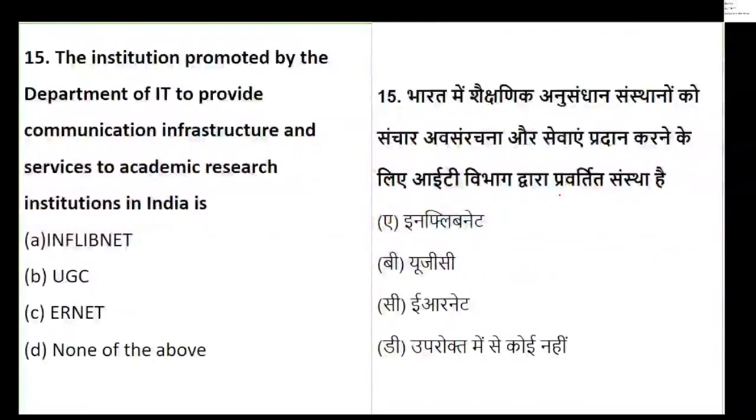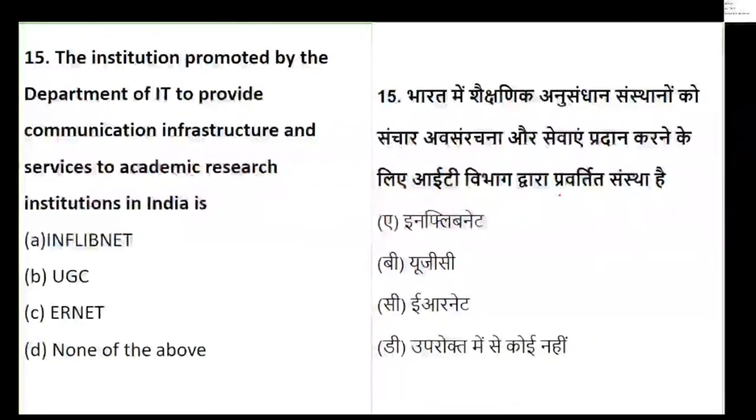The institution promoted by the Department of IT to provide communication infrastructure and services to academic and research institutions in India. What is the institution known as? The options are INFLIBNET, UGC-NET, or none of the above. So the institution promoted by the Department of IT to provide communication infrastructure and services to academic research institutions in India is called what?